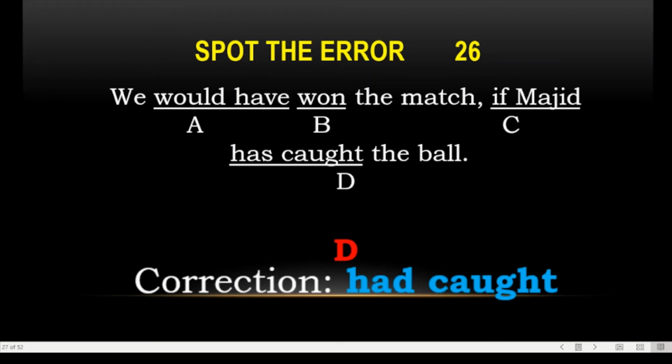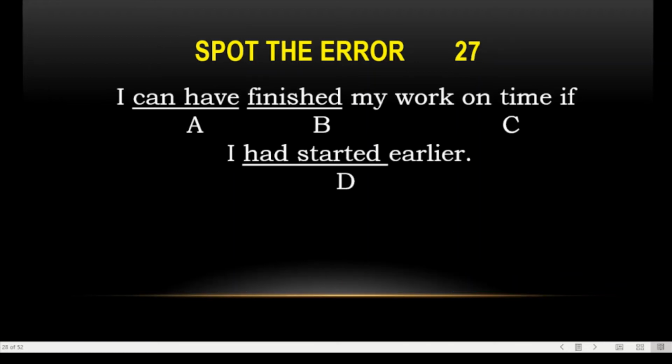Next one is there. I can have finished my work on time if I had started earlier. "On time" is used, it must be underlined. Try to spot the error. I can have finished my work on time if I had started. So here we have "had started", so "can" is not used.